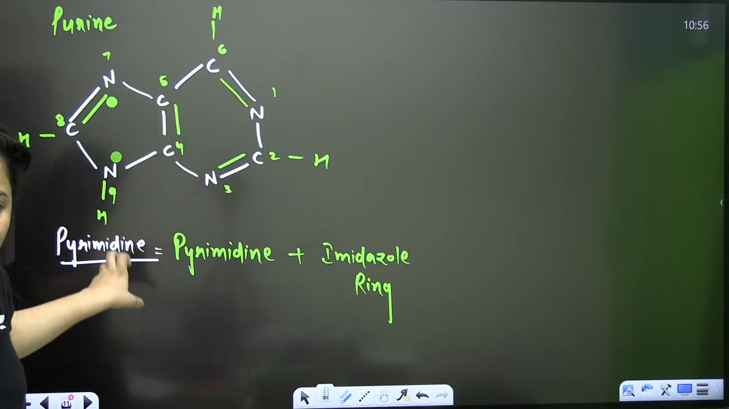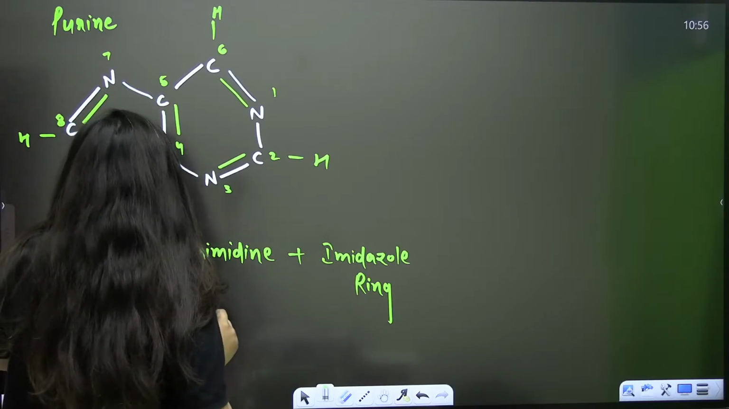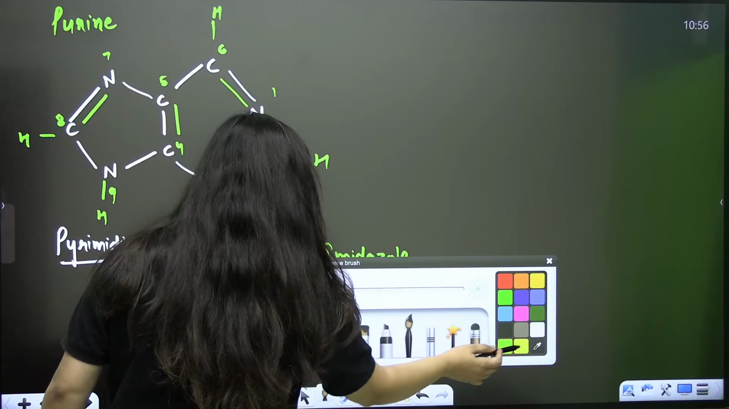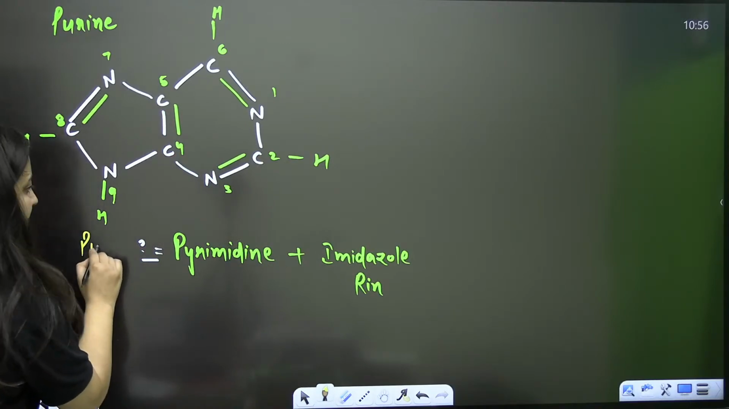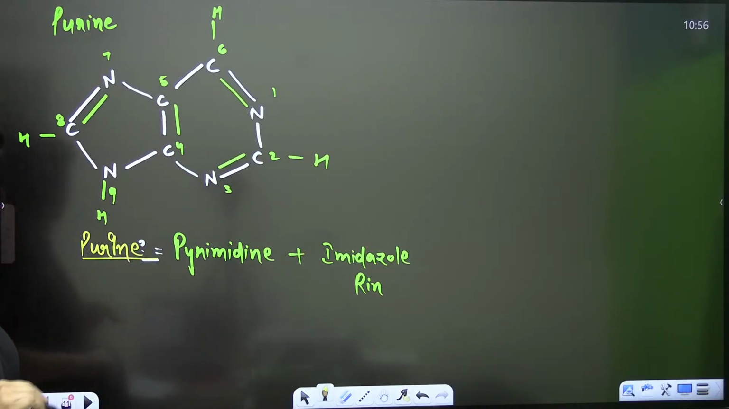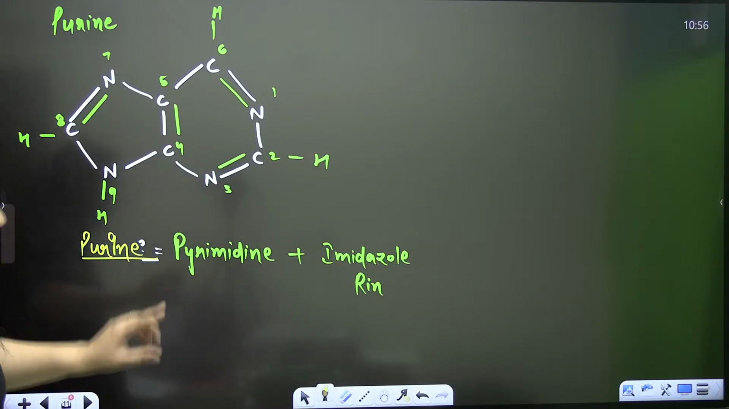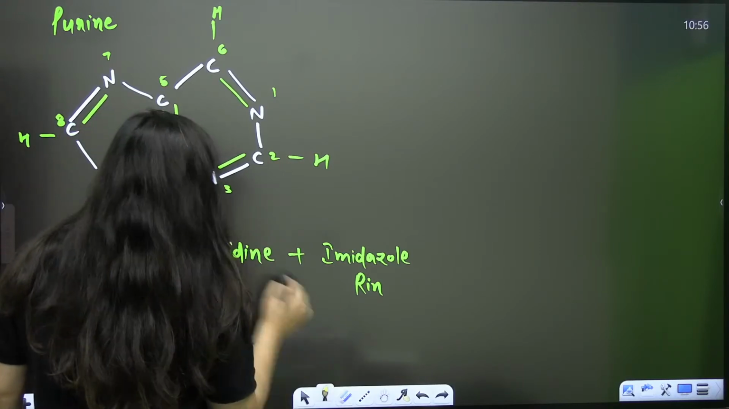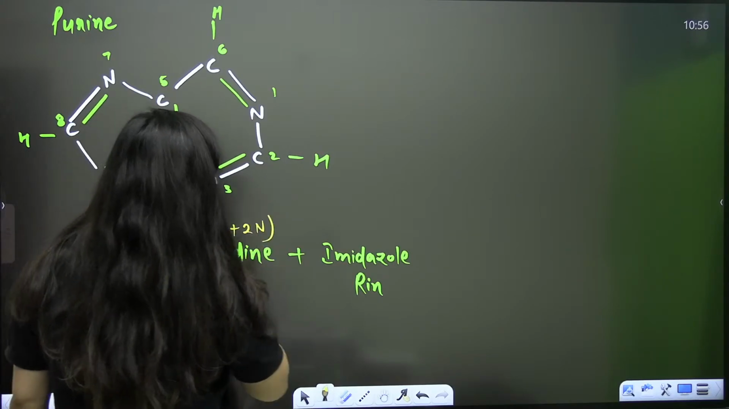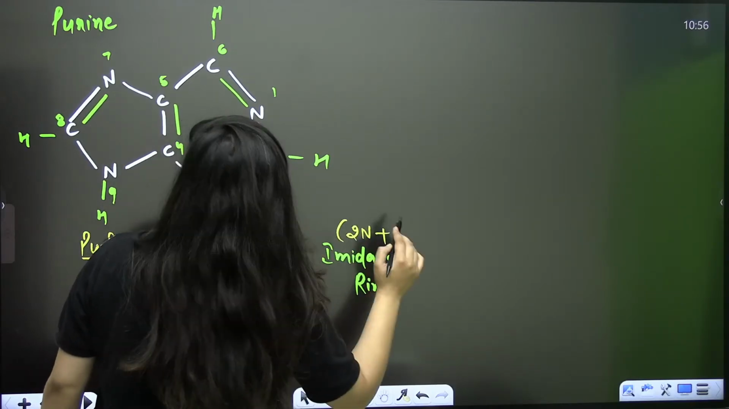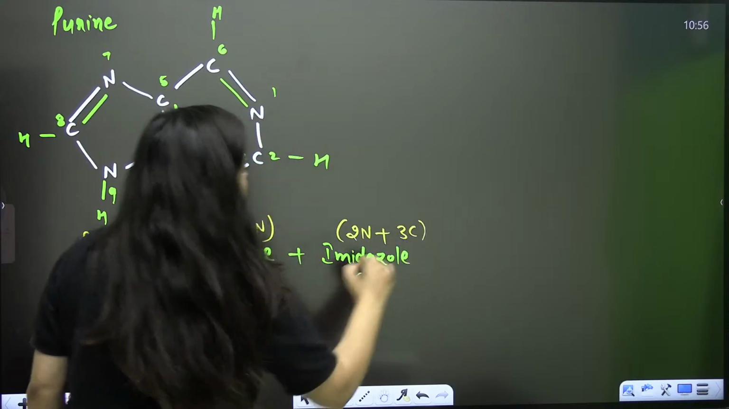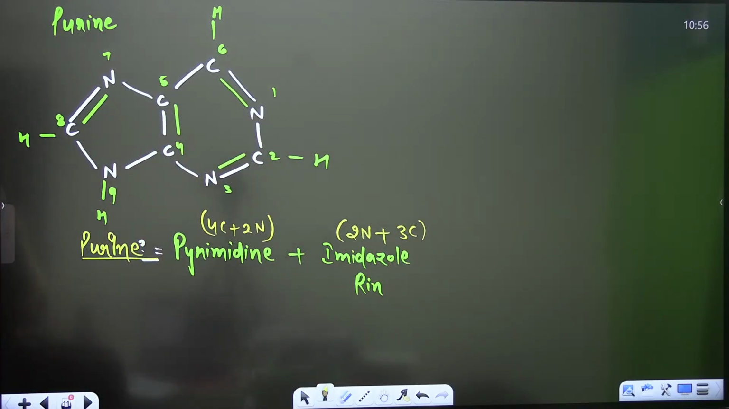So purine is formed by 2 rings. One is your pyrimidine and another is your imidazole ring. Pyrimidine is 6-membered, where you have 4 carbon plus 2 nitrogen, and here it's a 5-membered ring where you have 2 nitrogen and 3 carbon. Am I right or wrong? So purines consist of 2 rings: one is the pyrimidine and another is the imidazole ring.